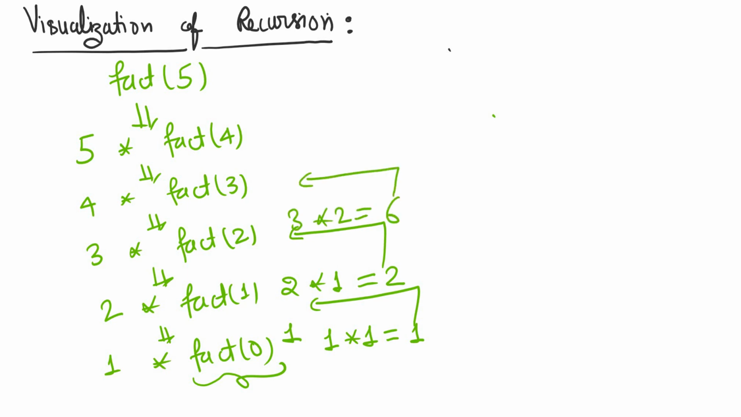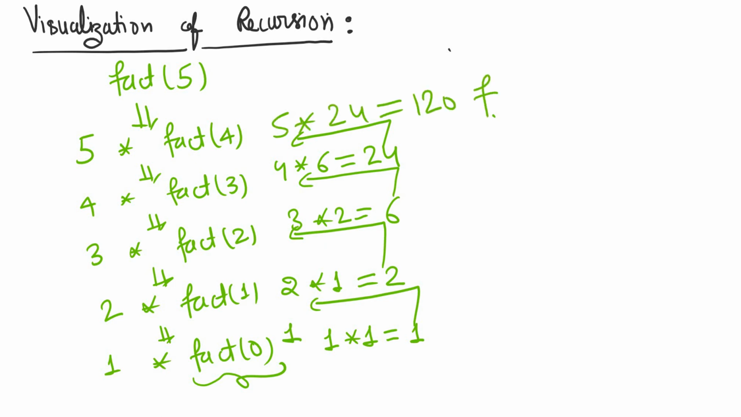This 6 will return here. 4 into 6 is equal to 24. This 24 will return here, and 5 into 24 is equal to 120, which is your final answer for 5 factorial. So this way you can analyze your recursive function, how it is performing.